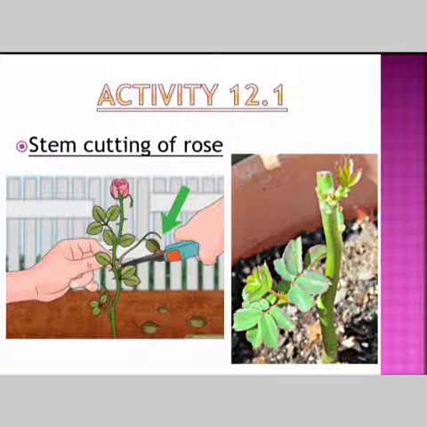So what happens next, you keep on watering the cutting every day and observe the growth of it, and observe and record the number of days taken for the roots to come out and also new leaves to arise. Okay, so try the same activity by growing a money plant in a jar of water and record your observation.